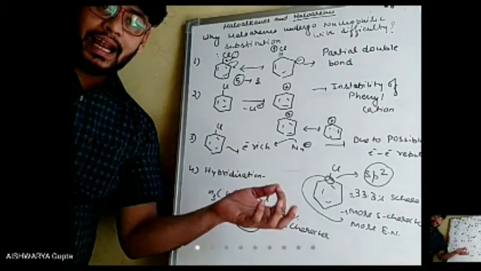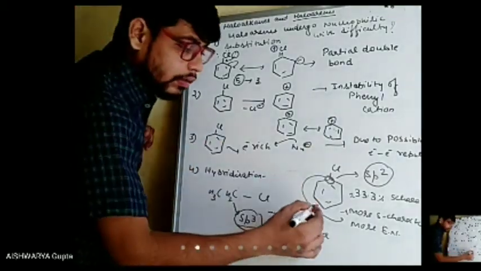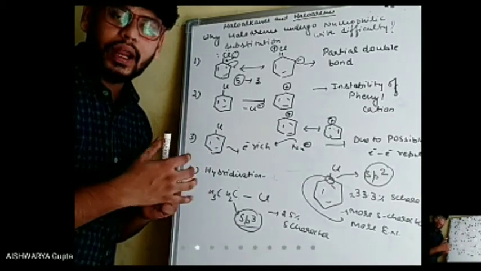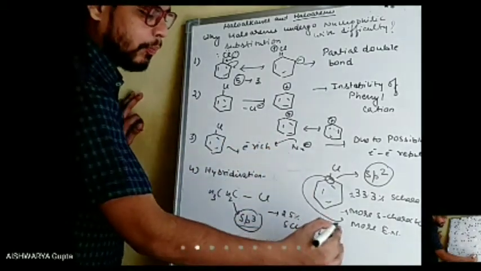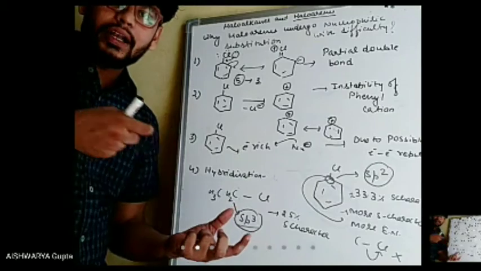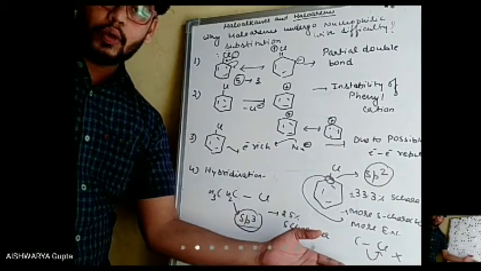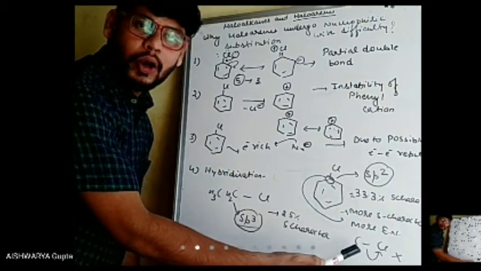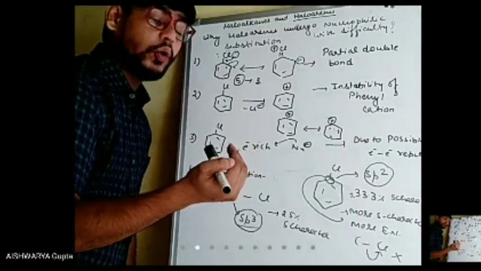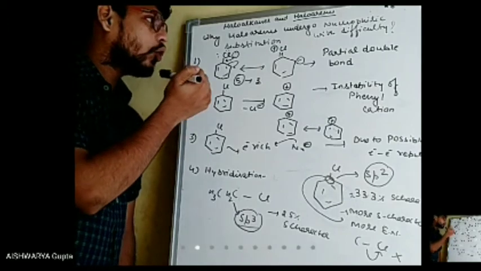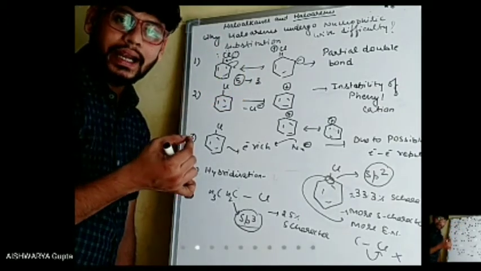If that carbon is more electronegative, it has more ability to hold the electron, which means this bond cannot be broken this way. The chlorine atom cannot take away the electron. So if this bond breaking is not possible, the nucleophile cannot substitute. So these are the 4 reasons due to which nucleophilic substitution is quite difficult in case of haloarenes.